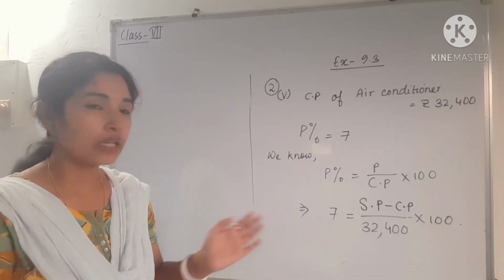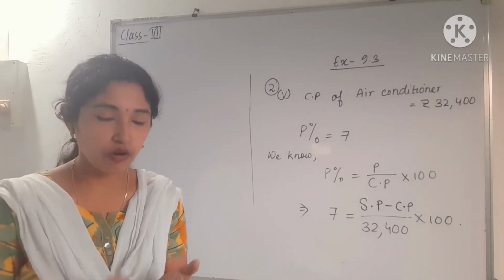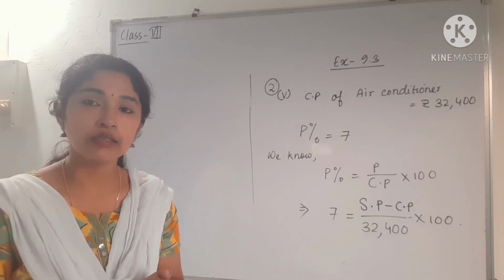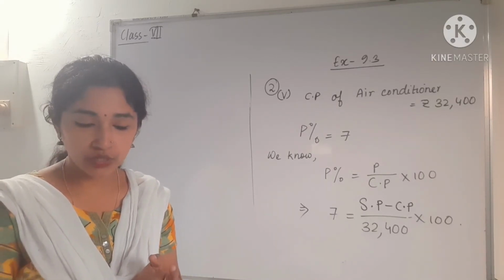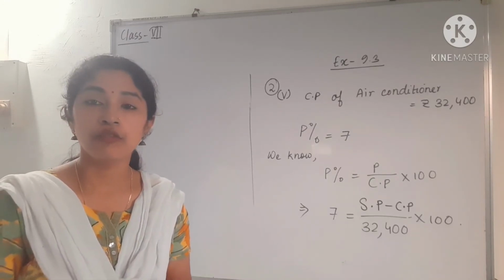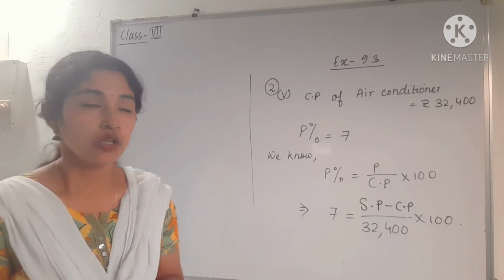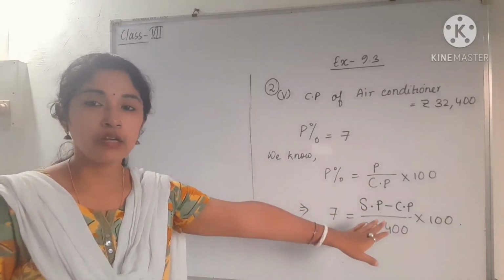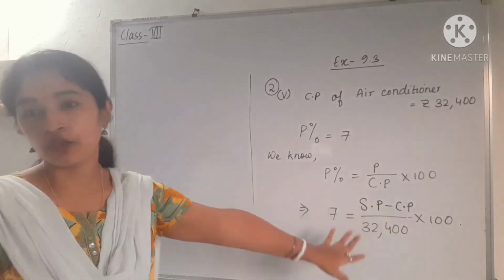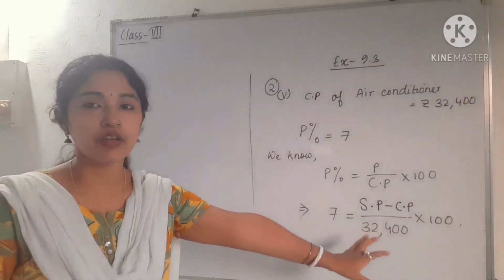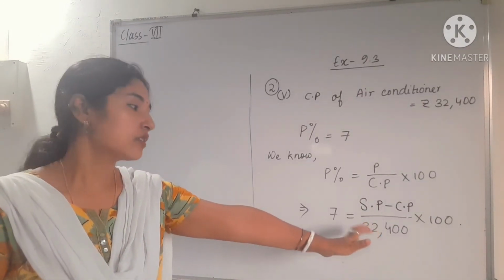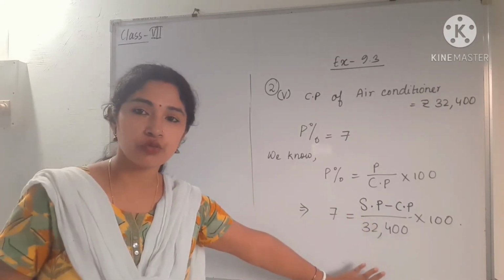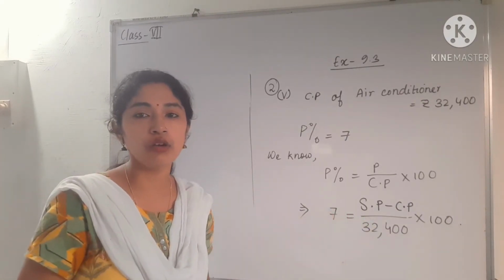Okay. So like in the previous question, first of all I found the loss. Then next, using the loss, we found what? SP. So in this case, I am doing it like this. Okay. You can do it using any of the methods. There is no different method here actually. It is just a way of doing it differently. Okay, so you can apply this one also. This will also be correct and that will also be correct.